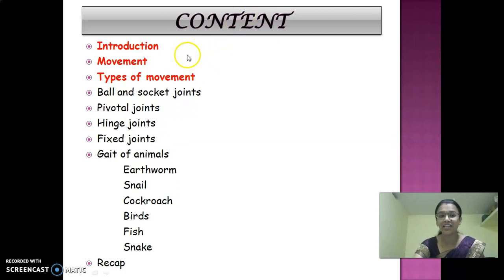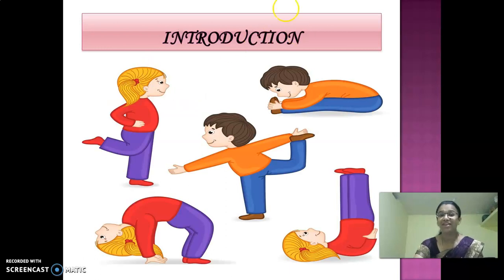Today, this highlighted topic, that is which are highlighted in red, we are going to cover today. First is, look at this picture, children. So what is this? They are moving something, right? So I am shaking my head. This is a movement. I am rotating my hand. This is also a movement.